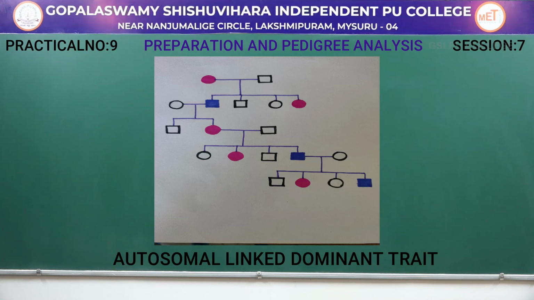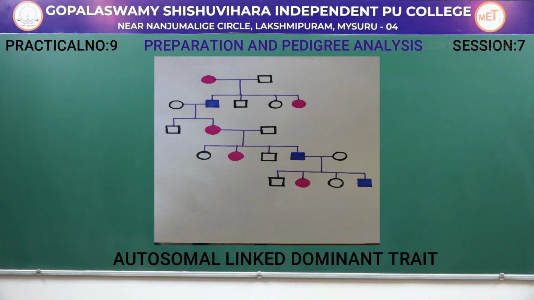When one parent has the trait, there is a 50% chance of the trait appearing in any of the offspring. In any generation, if either a male or a female has this disease, there is a 50% chance that offsprings of any sex might have this disease transmitted.